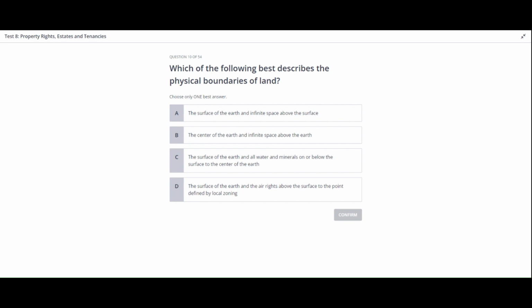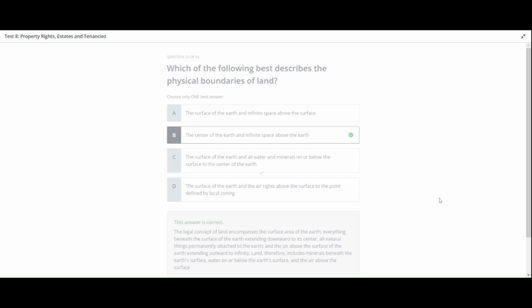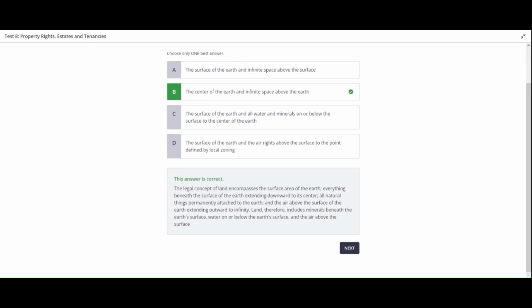Alright, let's reveal the correct answer together. So the correct answer is B. The center of the earth and infinite space above the earth. The legal concept of land encompasses the surface area of the earth, everything beneath the surface of the earth extending downward to its center, all natural things permanently attached to the earth, and the air above the surface of the earth extending outward to infinity. Land, therefore, includes minerals beneath the earth's surface, water on or below the earth's surface, and the air above the surface.